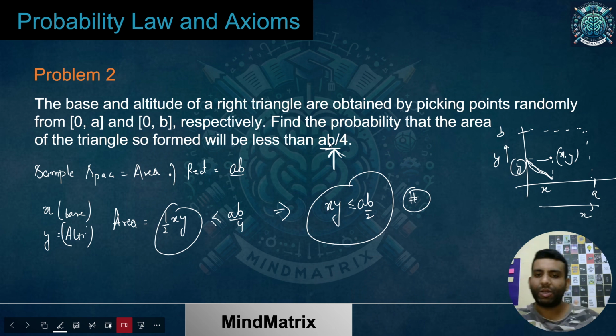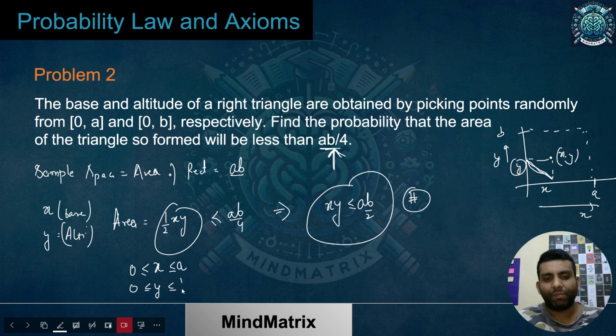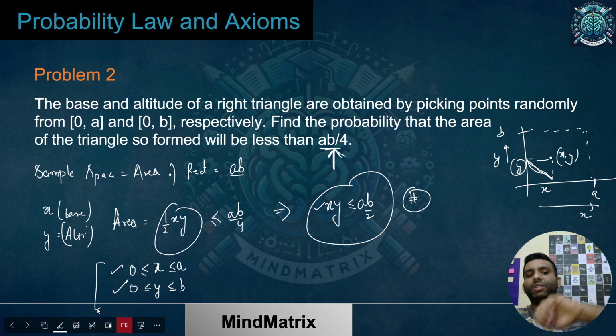And we already know the other conditions. x must be between 0 and A and y must be between 0 and B. One condition, two conditions, and this is the third condition for my event to be true. For my sample space, only these two conditions were there: my base would be 0 to A and my altitude from 0 to B, and whatever triangles are forming, all those triangles are valid.